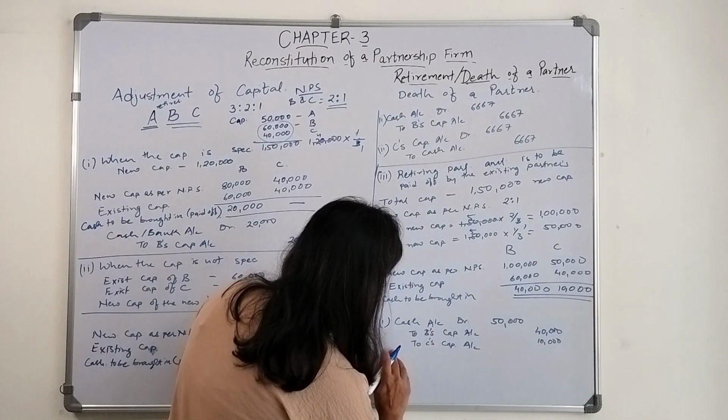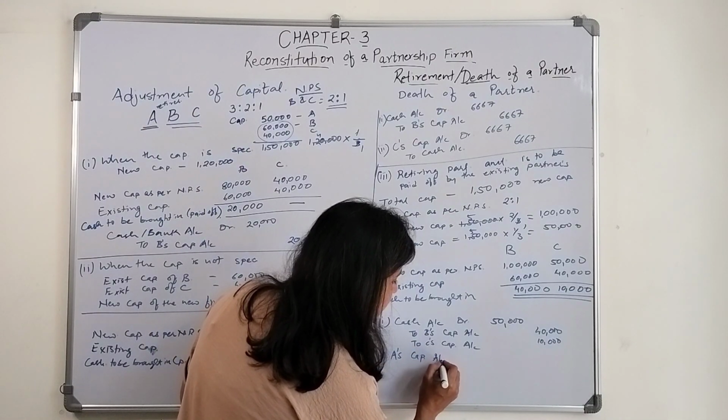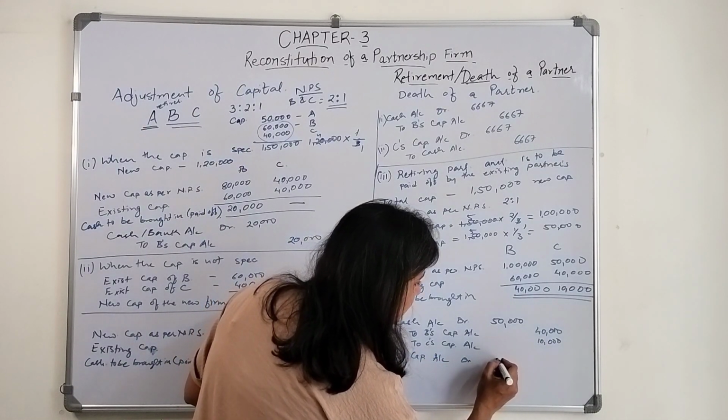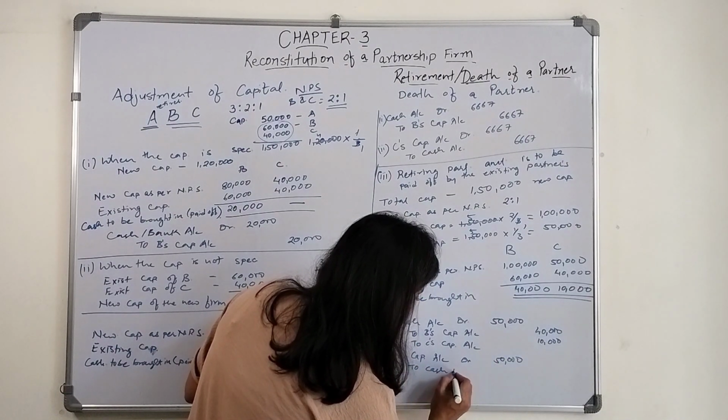Who is the retiring partner? A. A's capital account debit, we close its account and pay 50,000 to cash account.